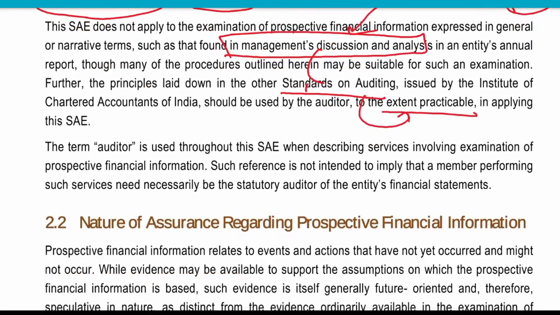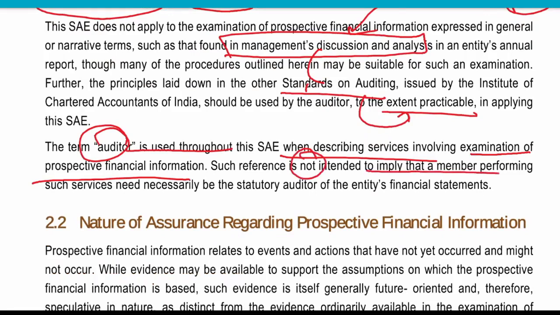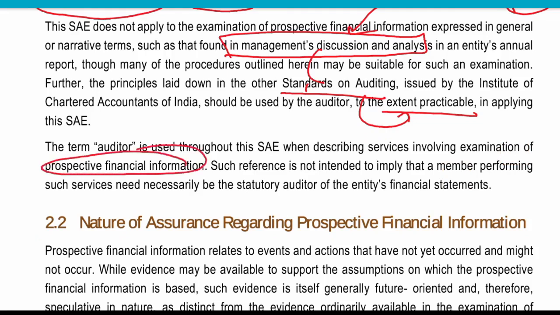The term auditor used here describes the services involved in examination of prospective financial information. The reference is not intended to imply that the member performing such services necessarily needs to be the statutory auditor. The same thing is being repeated here: someone who is providing services over prospective financial information need not be the statutory auditor of the entity.